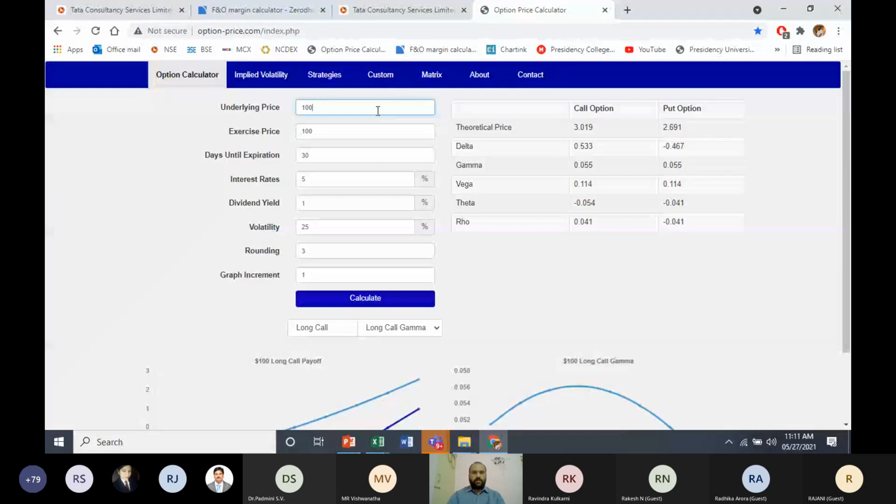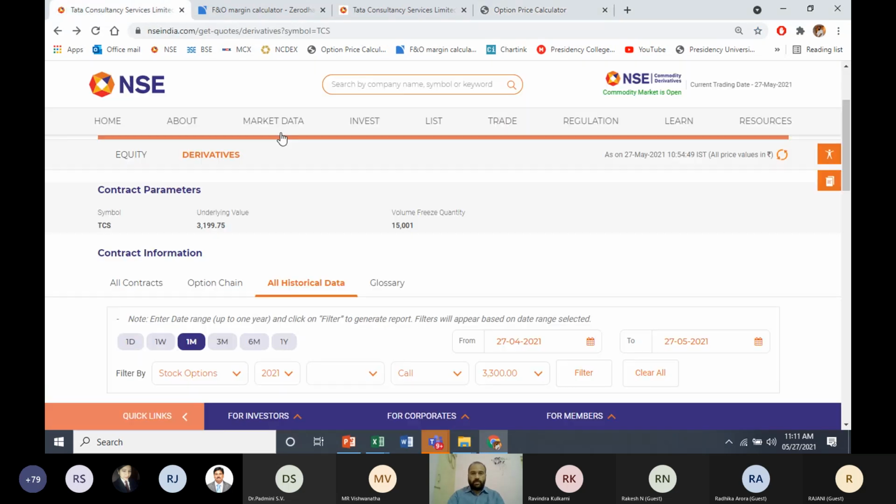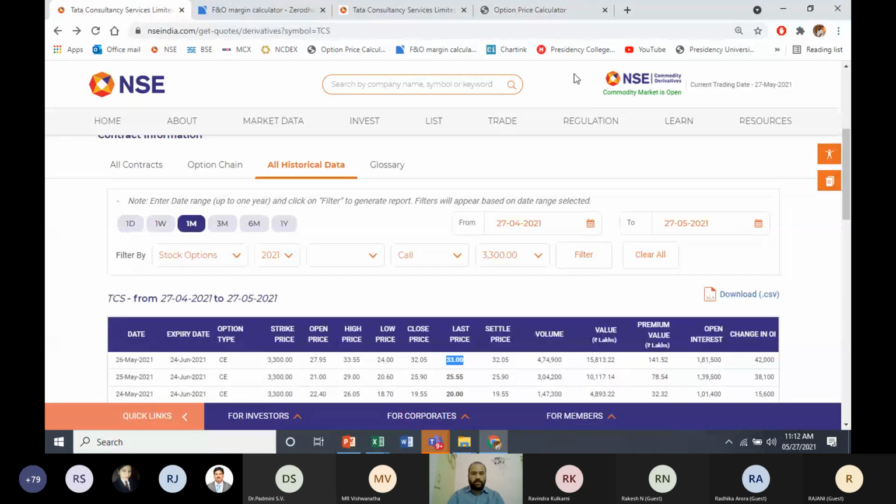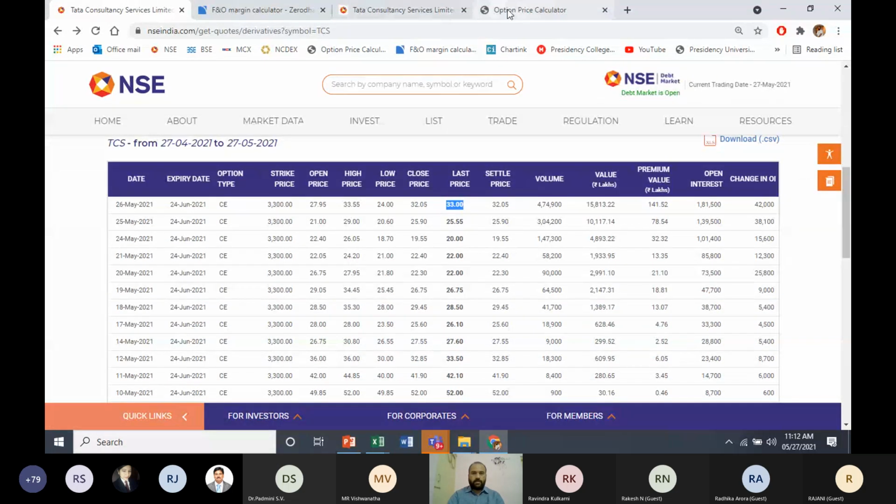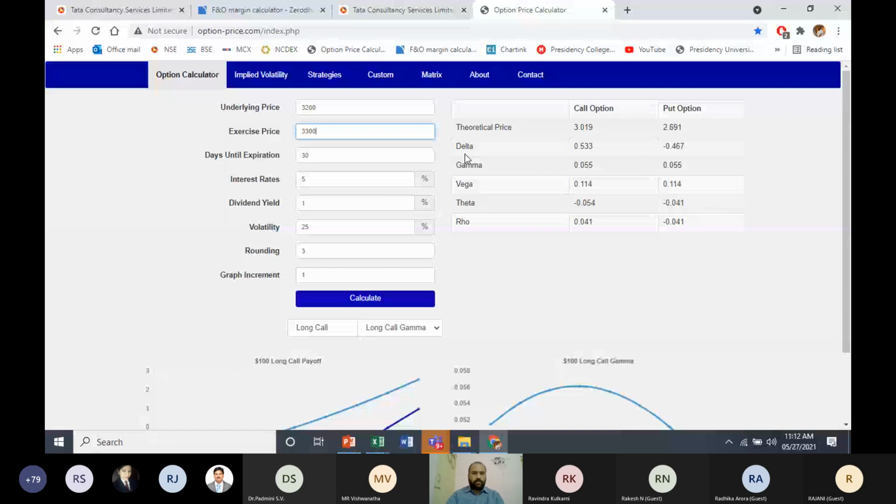Underlying asset, what is the price we have to mention here? 3,200. And exercise price is strike price. Strike price, what I've taken is 3,300. Time till expiry, we have 27 days. Rate of interest, let me quote 6.5%.